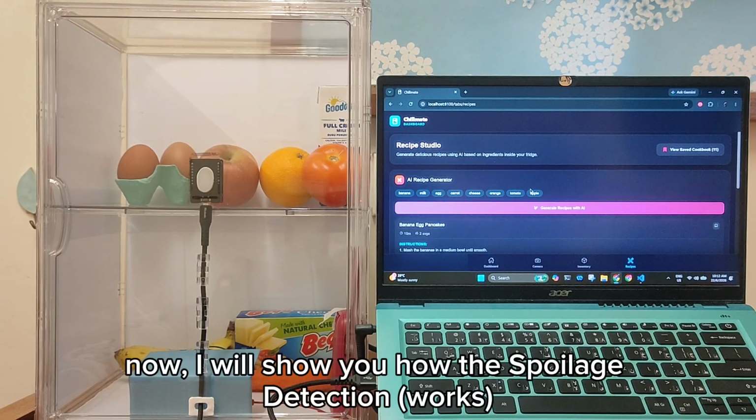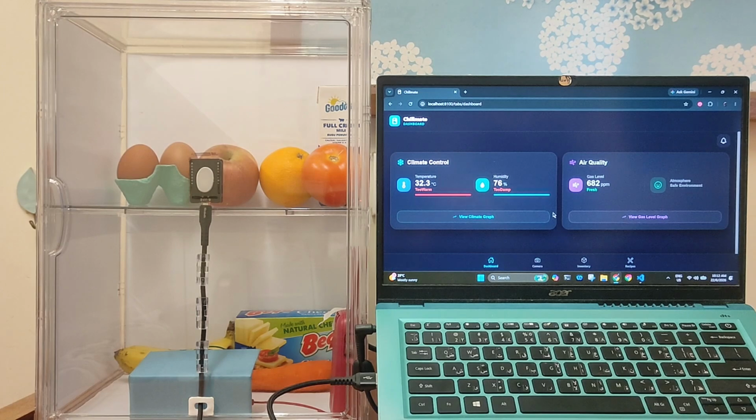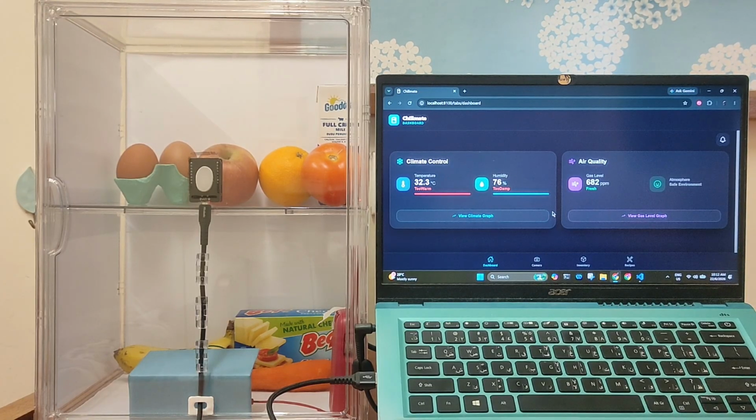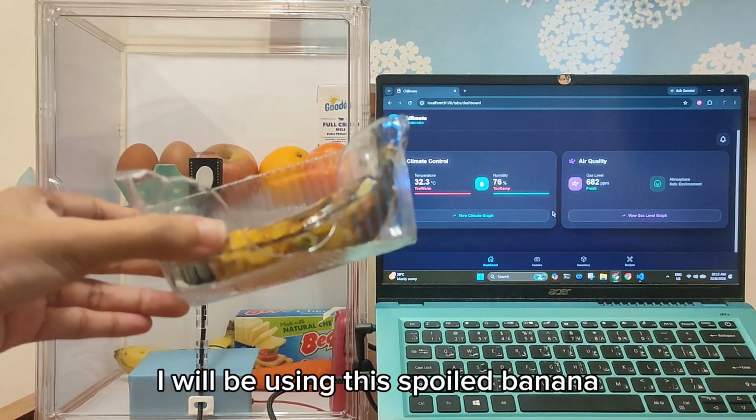Now, I will show you how the spoilage detection works. I will be using this spoiled banana.